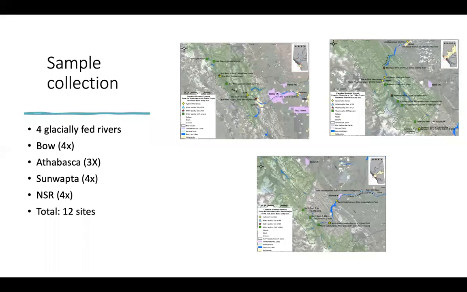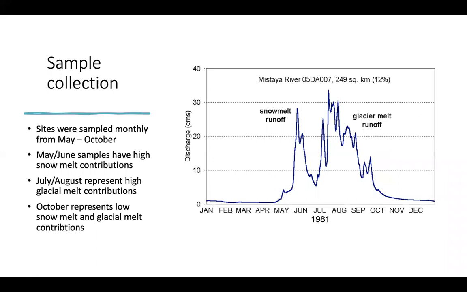So to do this, what I did was I sampled 4 glacially fed rivers in Banff and Jasper National Parks, and here are just the maps of our sampling locations, and for a total of 12 different sites. I sampled them monthly from May to October, and the reason that I did this is because there are differences in stream water contributions throughout a season, with spring representing primarily snowmelt and late summer being glacial melt. So the idea behind this is that if there are differences in season, potentially it could be due to glaciers, as glaciers have strong influence in the summer, late summer.